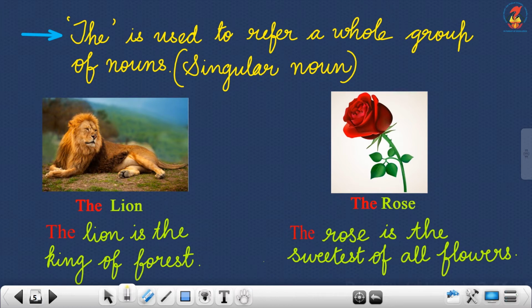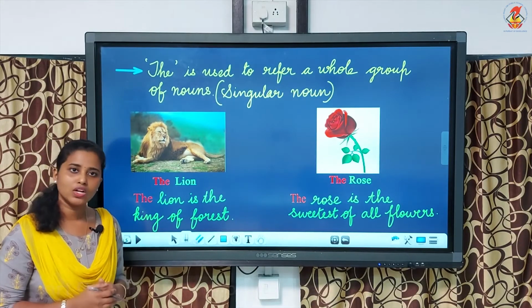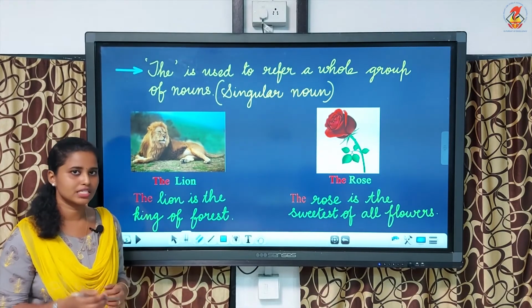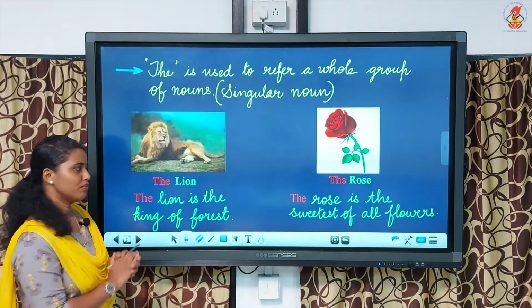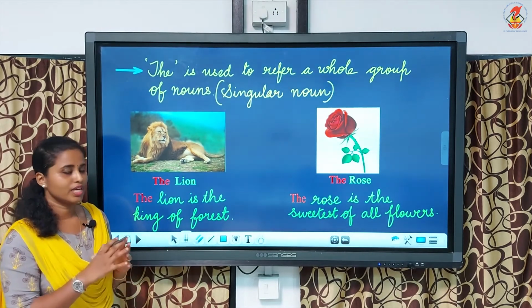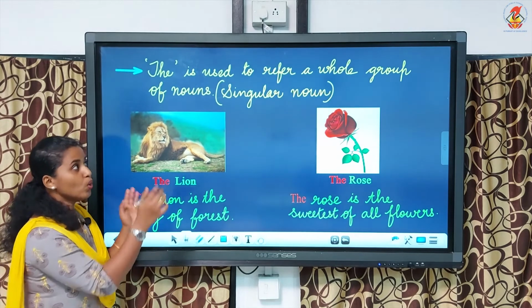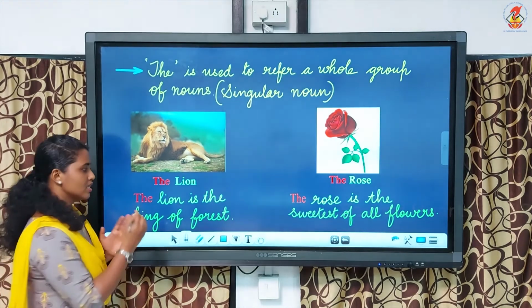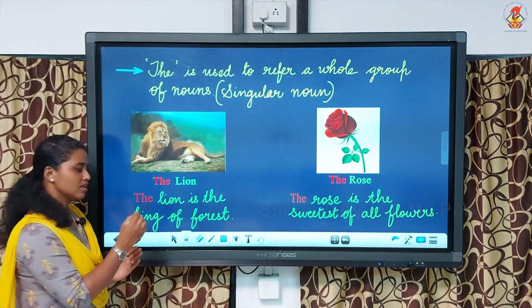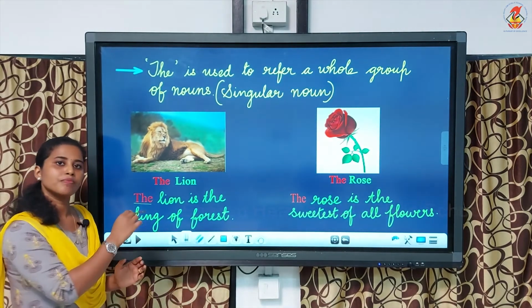If we are writing lions, if it is plural, we cannot write the article the before it. Only if it is a singular noun, we can write the article the. If it is lions, lions live in the forest. We cannot write the lions live in the forest. That is wrong, because we will use the article the only if it is a singular noun, and we cannot use it with a plural noun for the whole group. Lions live in the forest. That is the correct one. The lion is the king of the forest. That is, we are using the only if it is a singular noun.